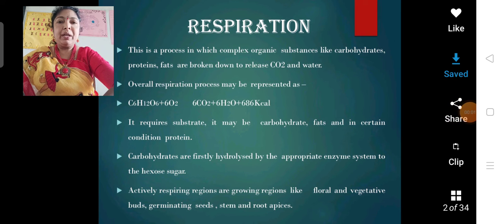Good morning everybody. Today we are going to discuss respiration. We already discussed respiration.